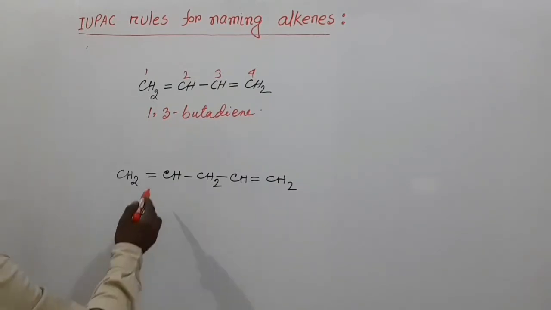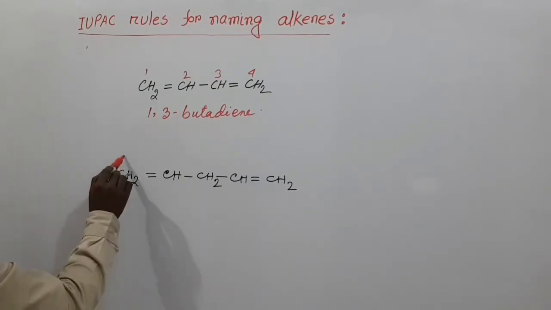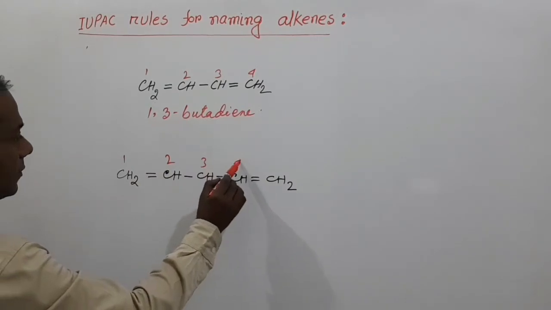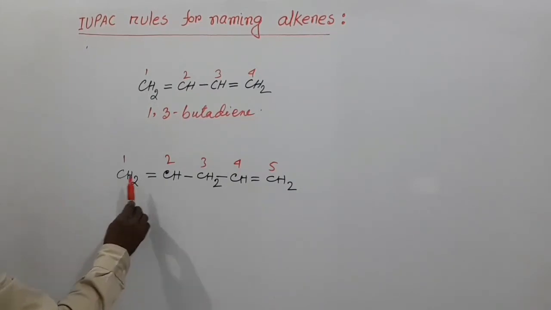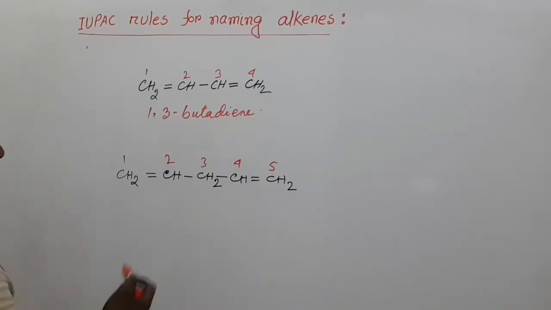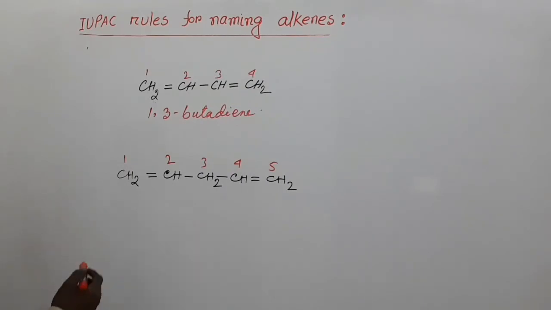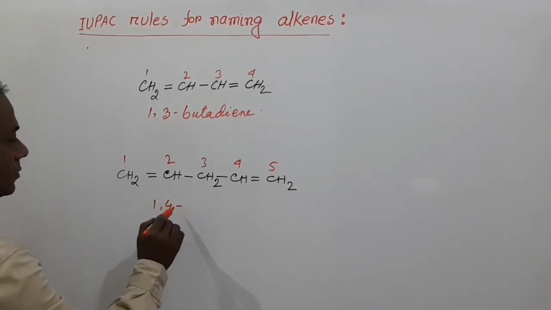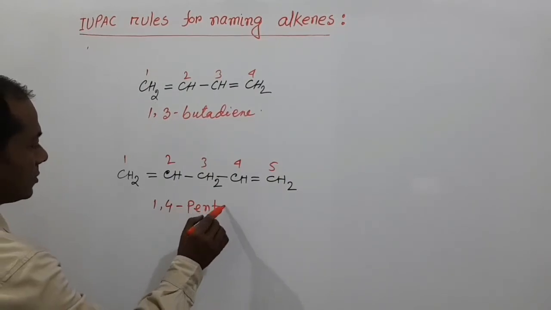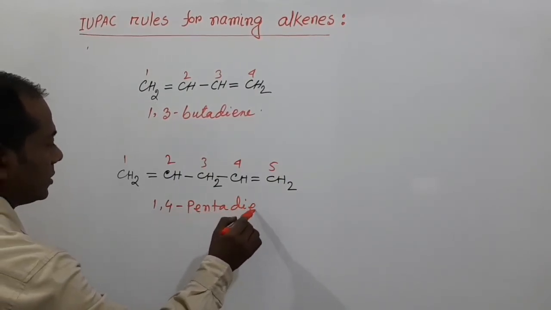Now in this compound we can see that 1, 2, 3, 4 and 5 carbons are present, and in carbon number 1 and 4 two double bonds are present, and according to our discussion we can say that the name of this compound is 1,4-pentadiene.